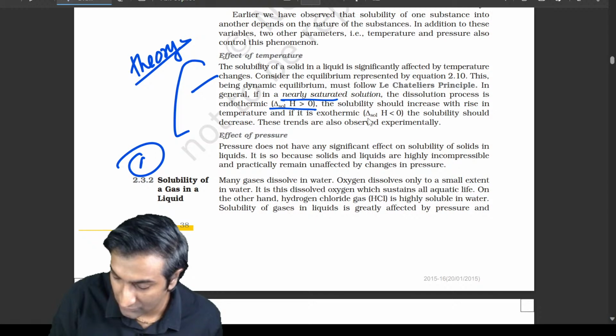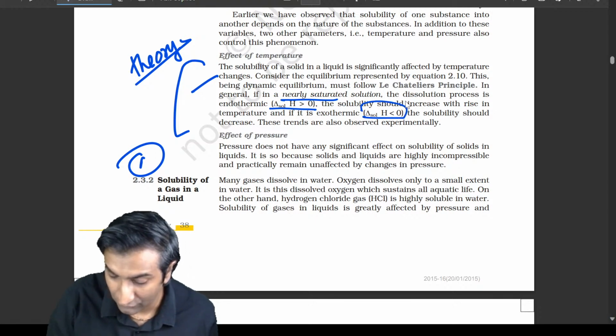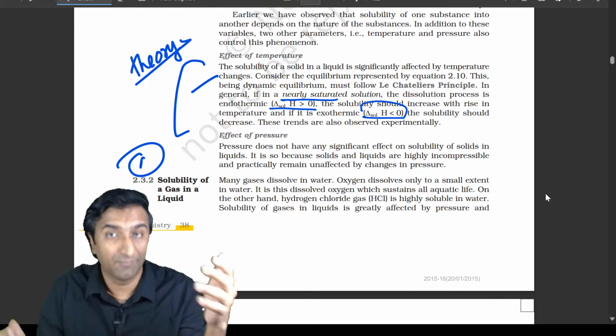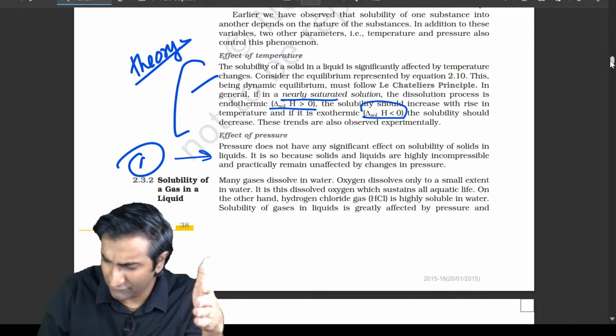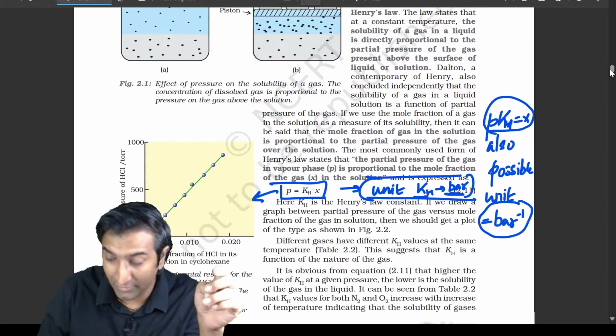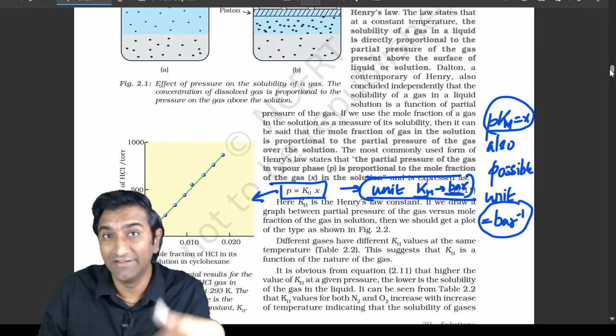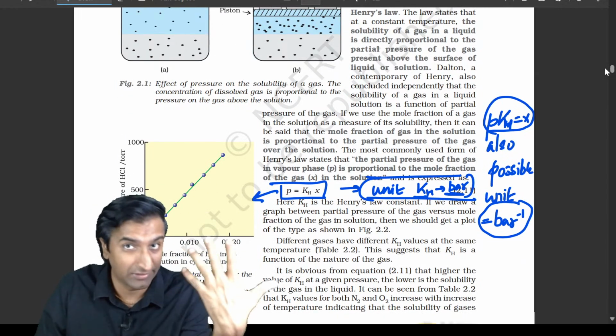What is delta H solution? It can be positive, it can be negative, it can be anything. And what is the effect of pressure? When you have a liquid solution, there is no effect of pressure. Now I'm going into theory, and I've marked some parts that I feel are really important, from which questions always come, whether it's JEE Main, JEE Advanced, or even NEET.